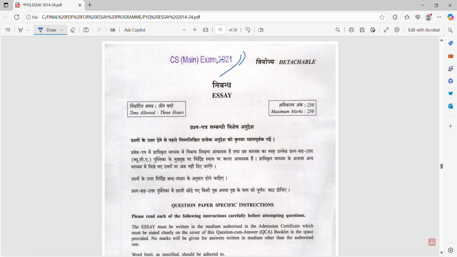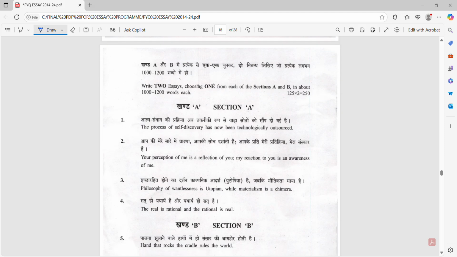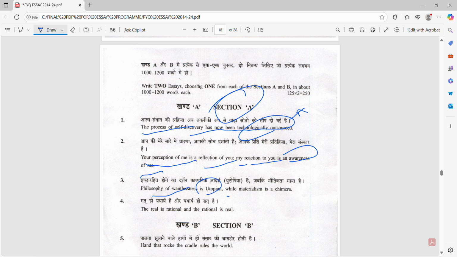Essays for 2020: from here onward, the majority of essays are related to philosophical type. So let's see the next, section 1, 2021. The process of self-discovery has now been technologically outsourced. Your perception of me is a reflection of you. My reaction to you is awareness of me. Philosophy of woundlessness is utopian, while materialism is a chimera.